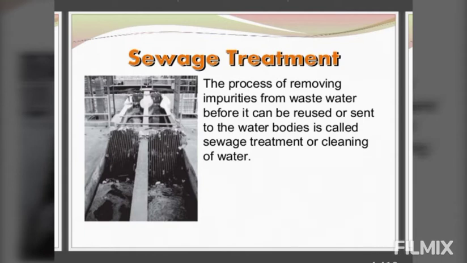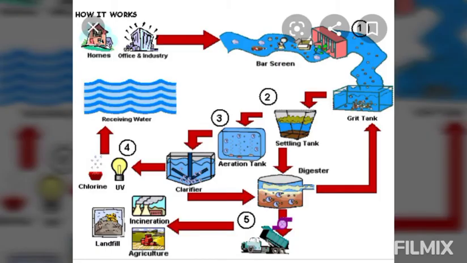It includes removal of physical, chemical, and biological contaminants using physical, chemical, and biological processes. Means in a wastewater treatment plant, all these processes are carried out to remove all these types of contaminants from the water.